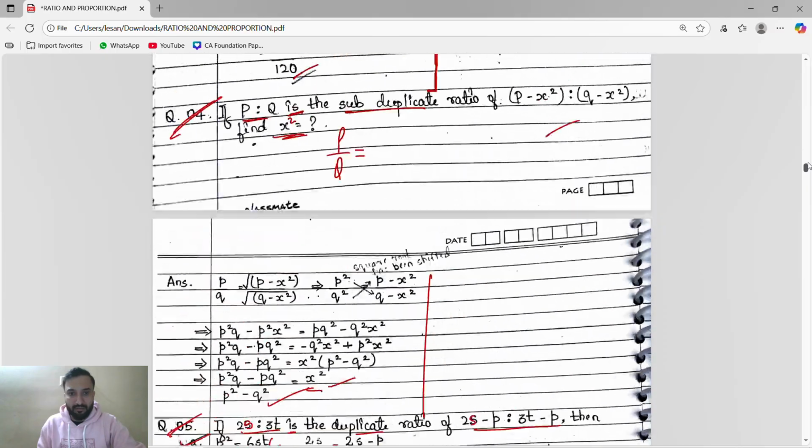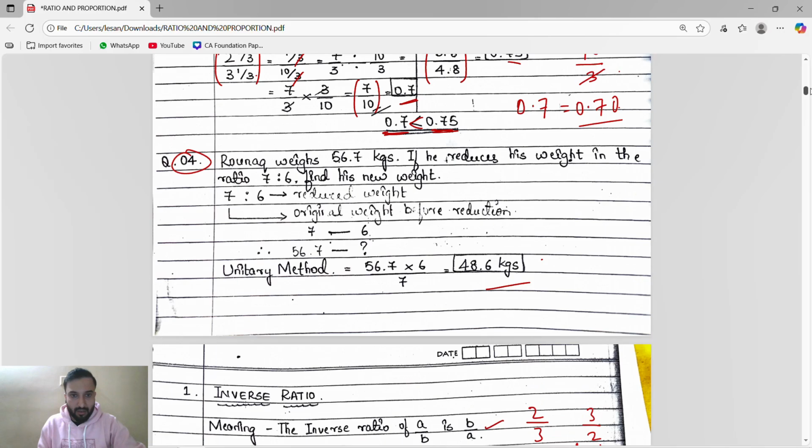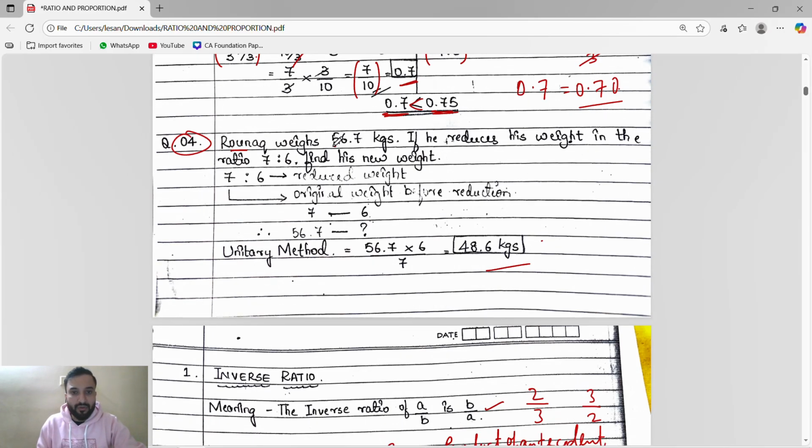Khatam. So let's see here, this is the question that I said we will solve later. See, Ronak weighs 56.7 kg, the quantity is given. If he reduces his weight in the ratio 7:6, find his new weight. So they have given a quantity and its value reduces in some ratio, and we have to find the new weight, meaning the new quantity.